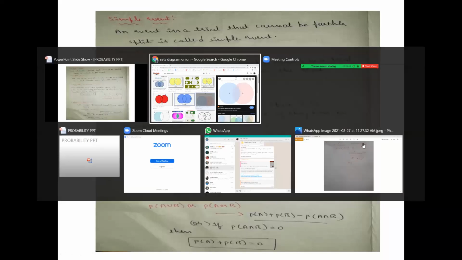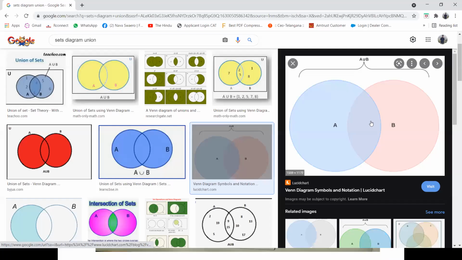Why null set? We have been telling what is meant by null. There is nothing there in between, right? There is nothing common in that, and there is no common numeric letter and common event in between. So it is called a null set. E1 intersection E2 is called null.